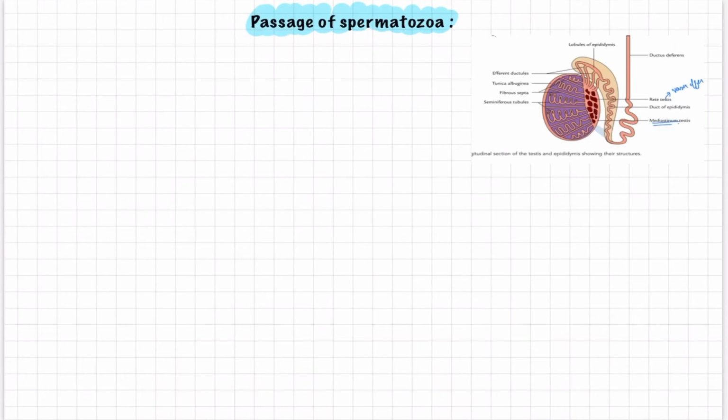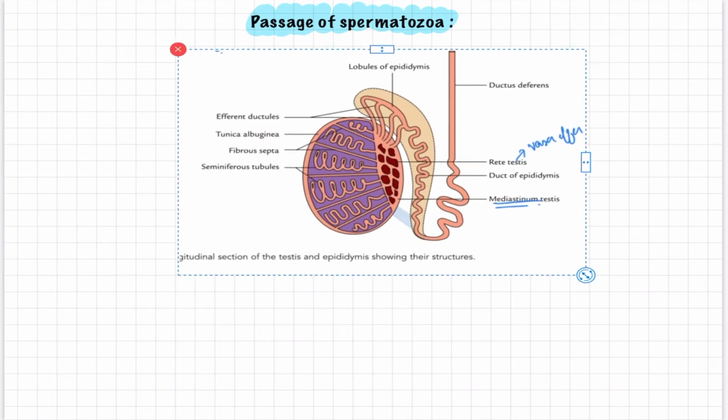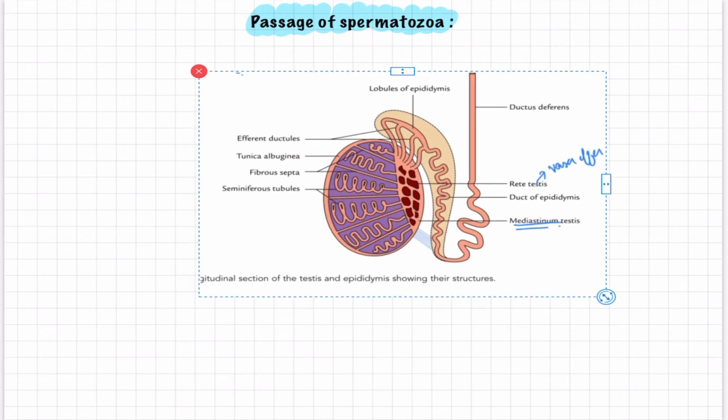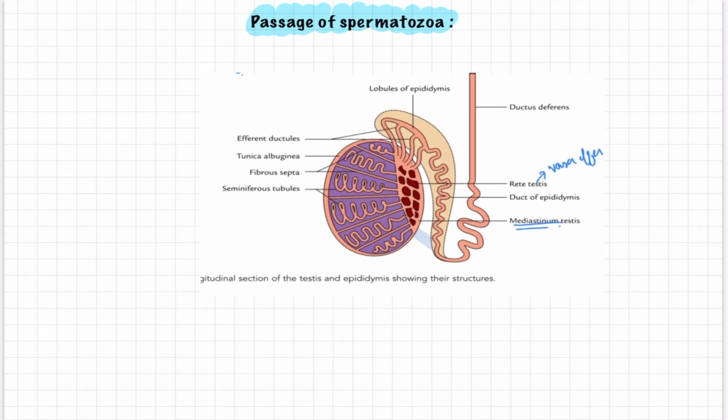Before learning about the accessory glands and their secretions, we have to focus on one important thing, the passage of spermatozoa. As we know, the spermatozoa are formed in the seminiferous tubules by the process of spermatogenesis, which is discussed in another class; please go and watch there.